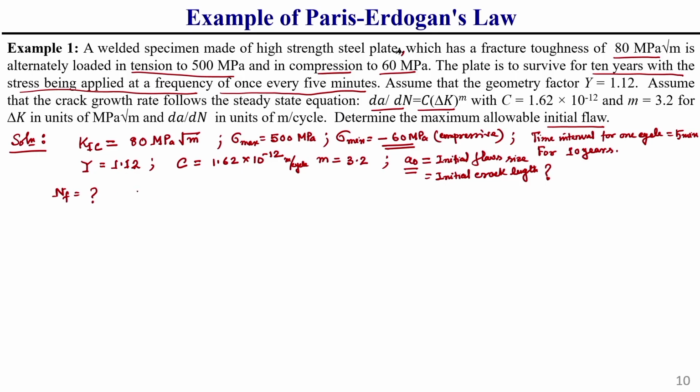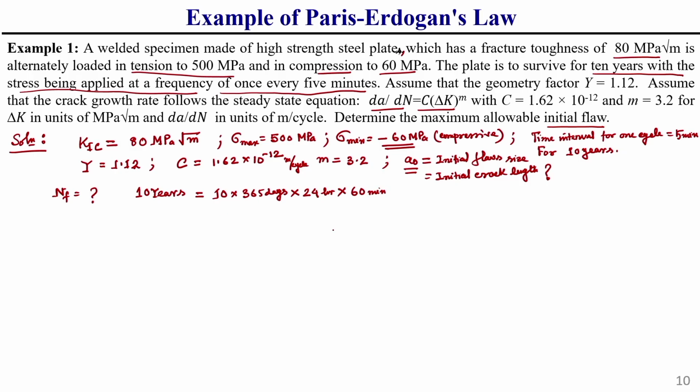So, here we have 10 years, and we can find it in terms of minutes. 10 years is 10 into 365 days, 1 day is 24 hours, and 1 hour is 60 minutes.